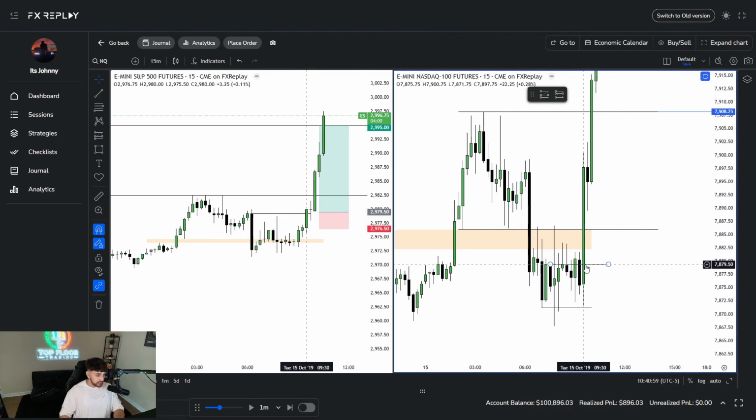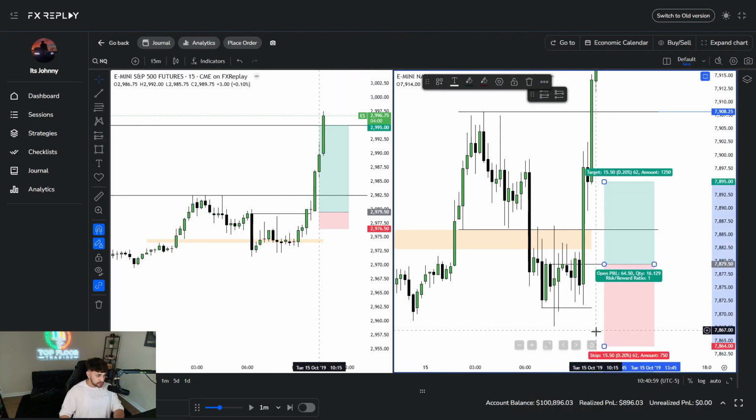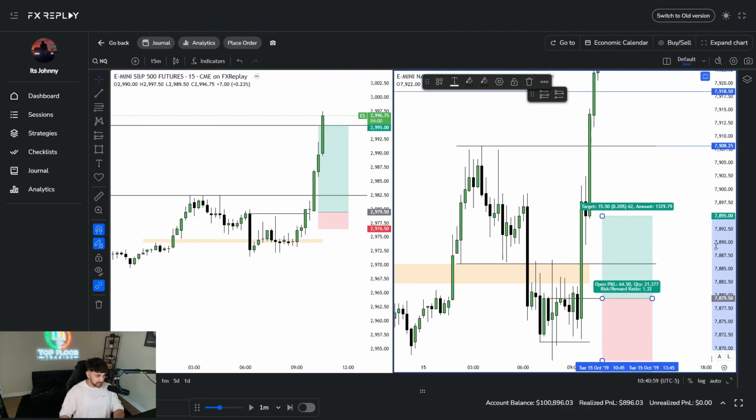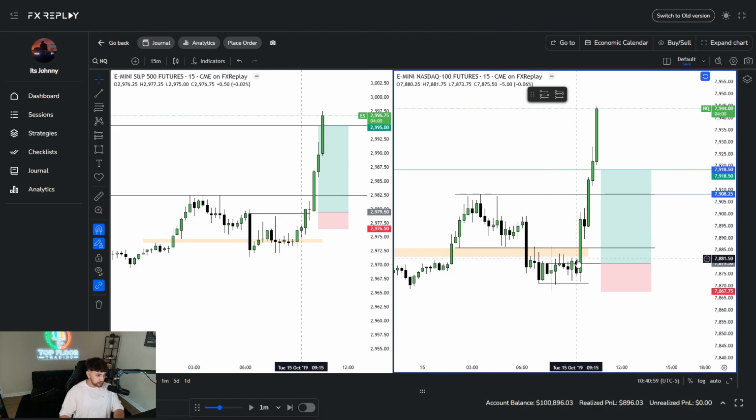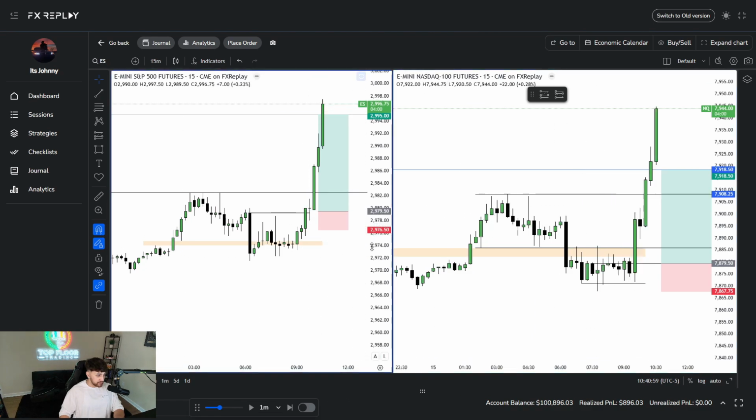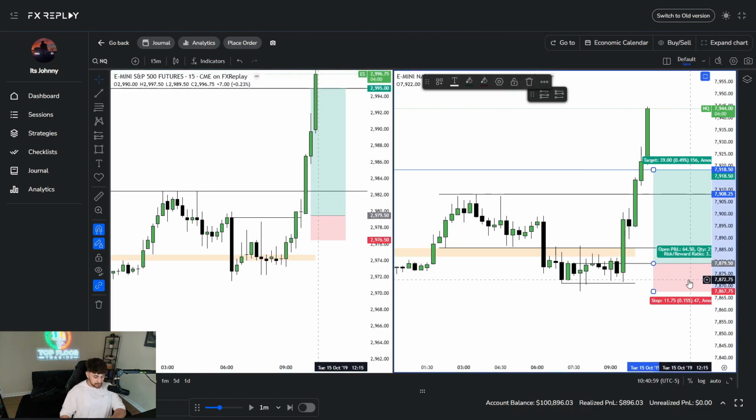So you literally could have got in before 9:30, but I don't take pre-market trades, so it's all good. And I didn't even notice this, but I'm just showing you guys, this is the power of the flow state model. And you could have aimed for this. It was about a 3.32 R, right? Nice close at 9:30, pushes up, or you could have waited for 9:30 and got in right here. But ES was the better choice in my opinion, just based off the analysis that we did.